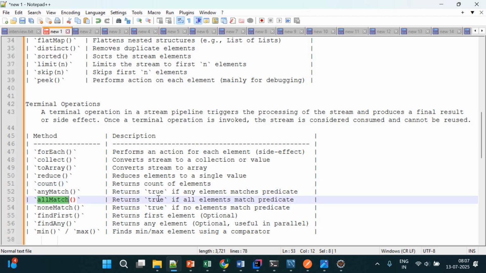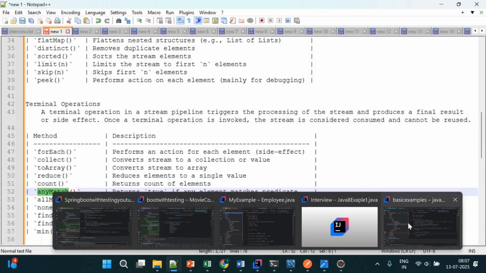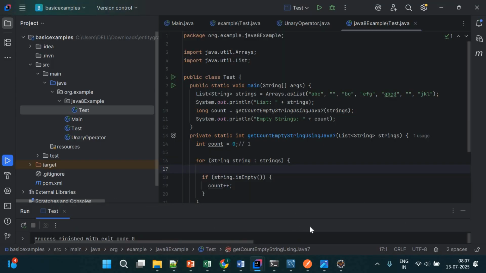With allMatch and noneMatch, we check whether all the conditions are satisfied, and it returns true or false. anyMatch returns true if any element matches the predicate, otherwise false. We will look at all these examples one by one. Okay, so first let's come to IntelliJ IDEA and start with the first example.